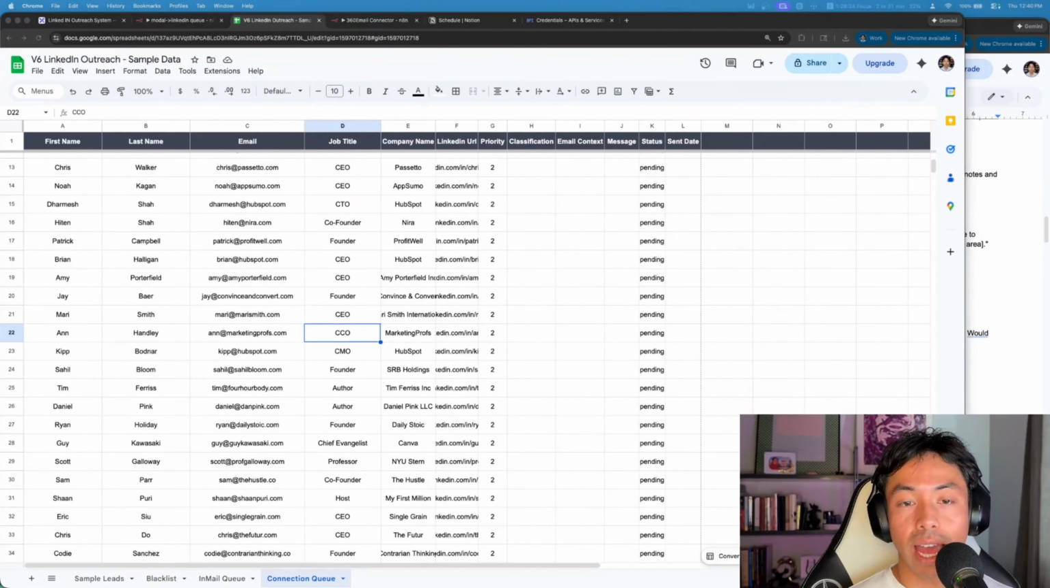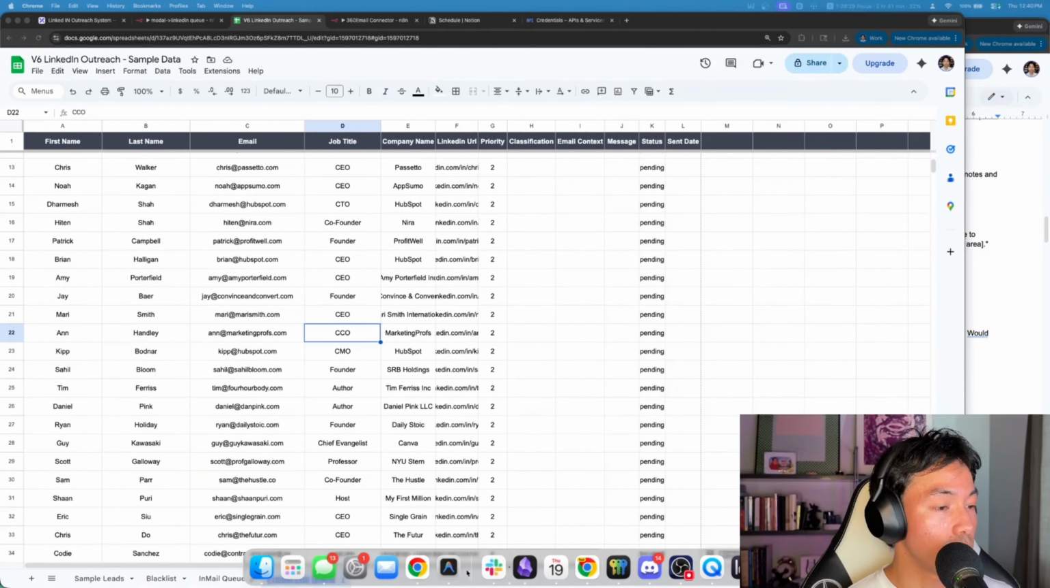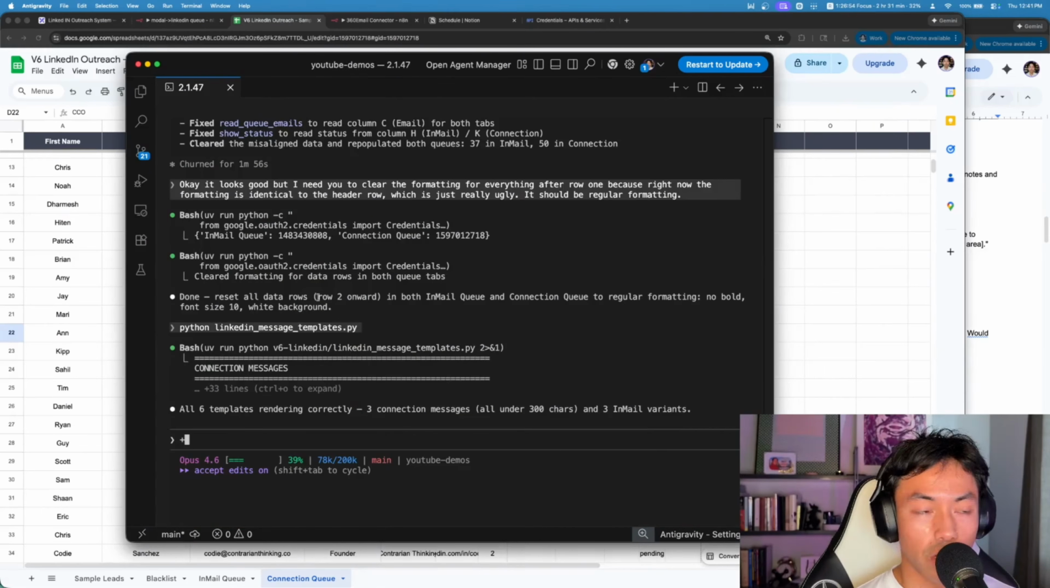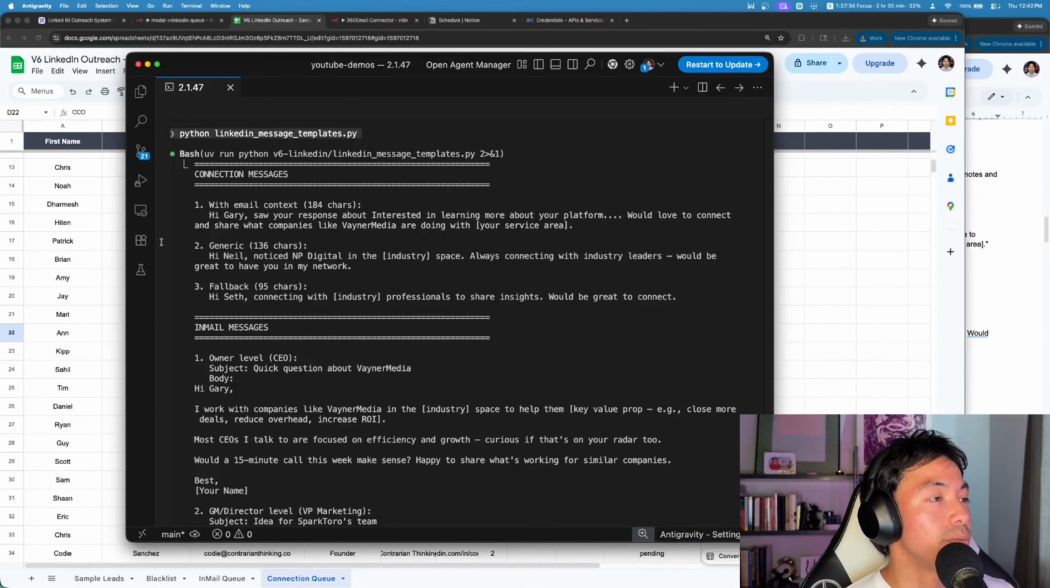Why don't we take a look at what some of these message samples look like? So I'm going to run a command and we're going to take a look. Okay, great. I ran this command that's going to check the connection messages, and I'm going to hit Control O. If I open this up, you can see the connection request messages template. If there is some positive reply, like if they're priority 1 and they have email context, this is what the draft came up with, which is okay.